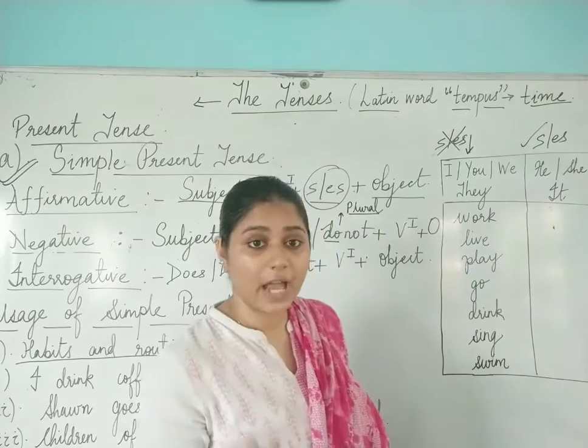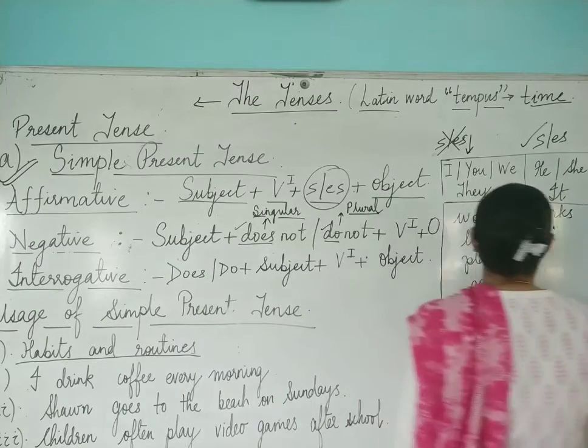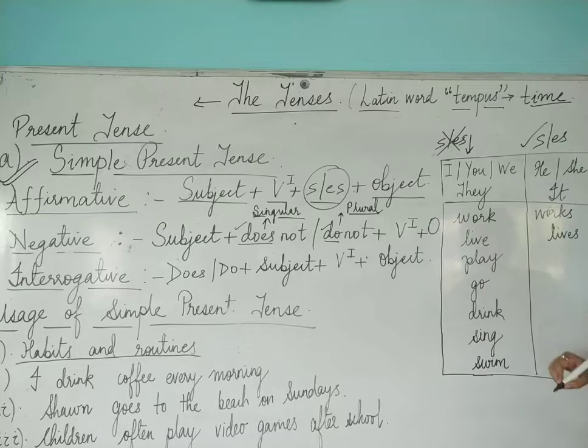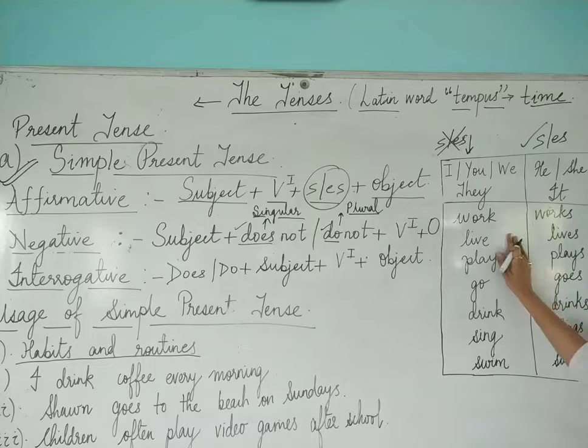For example: he works in London or somewhere else, she lives in New Delhi, he plays guitar. The verb is the first form of the verb. I hope this table is clear to everyone.